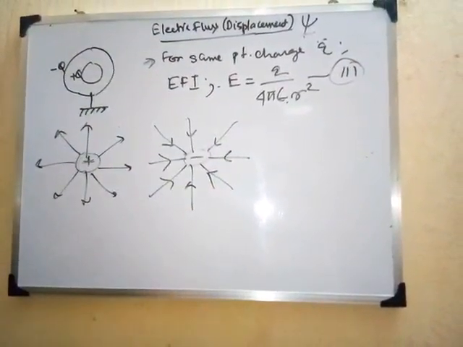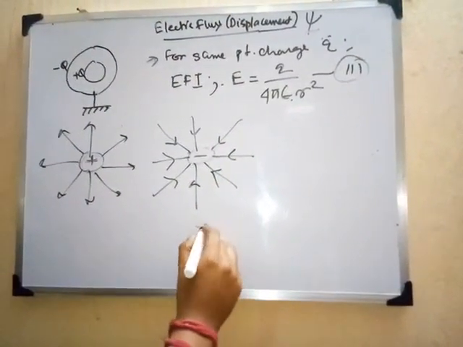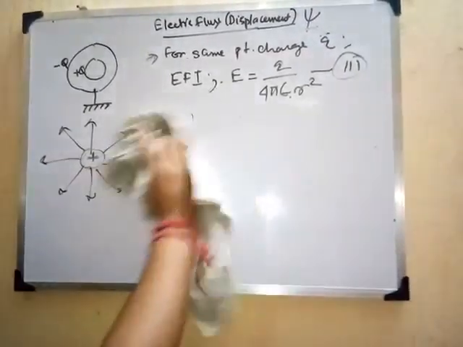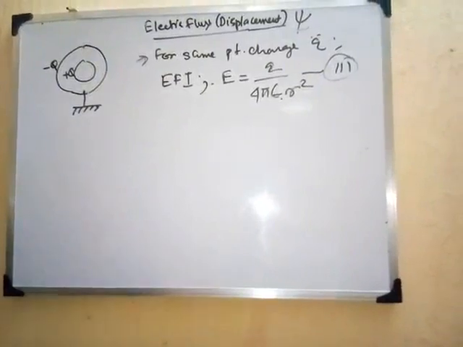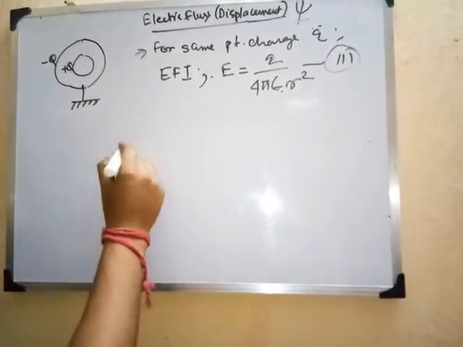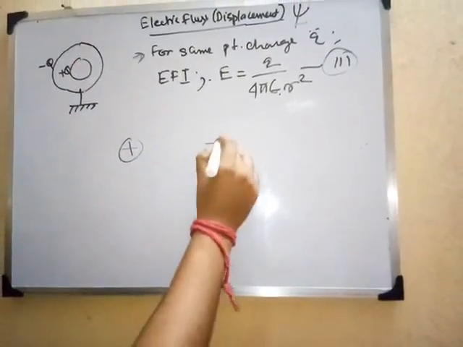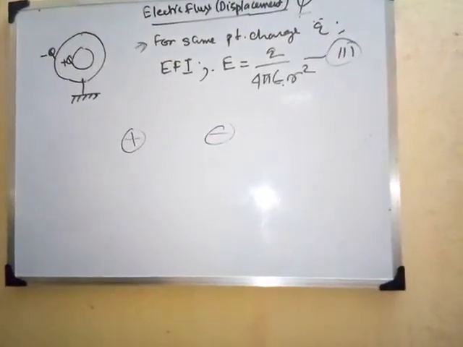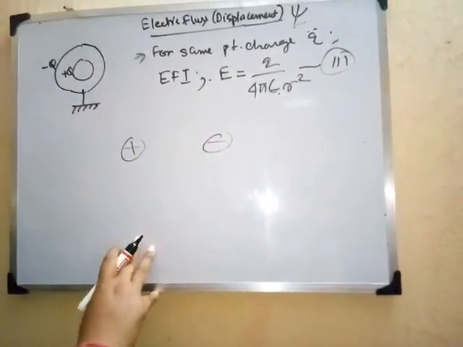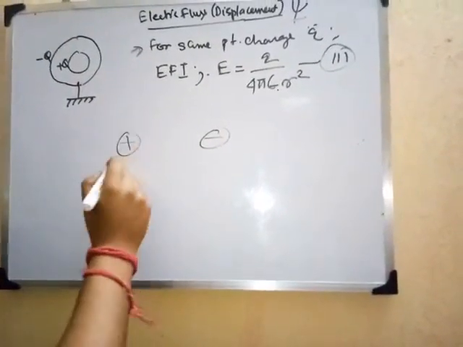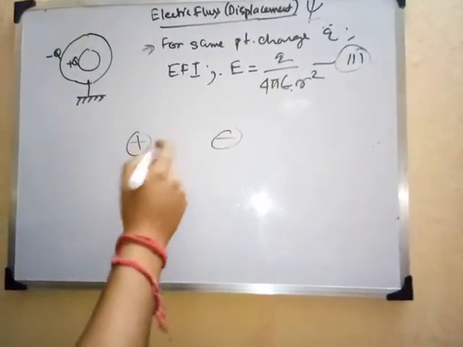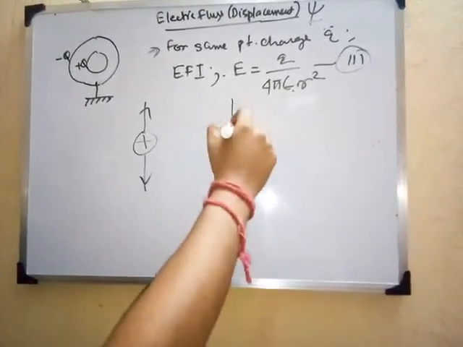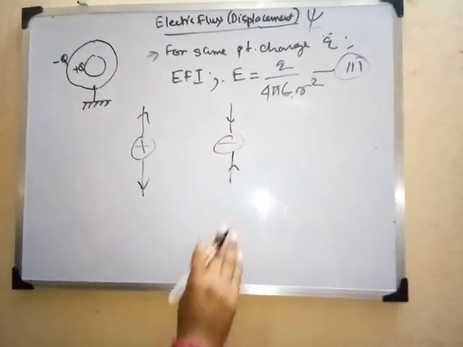Now if a positive charge and a negative charge are present together, what will be the orientation of the electric flux lines? It is simple: from the positive charge they go outside, and they come inside the negative charge like this.